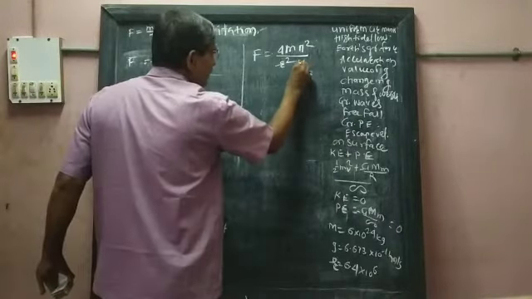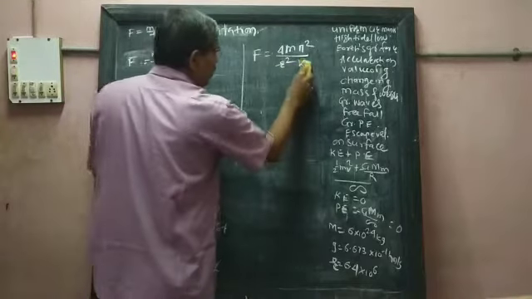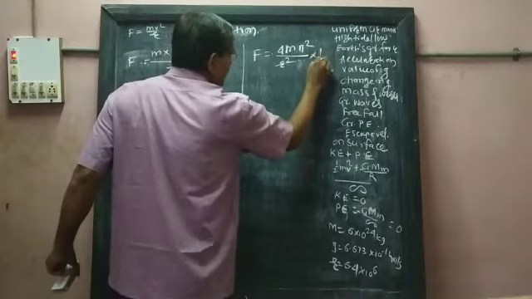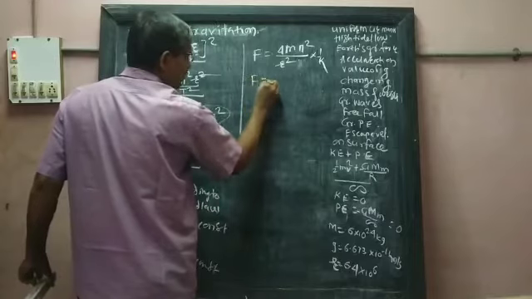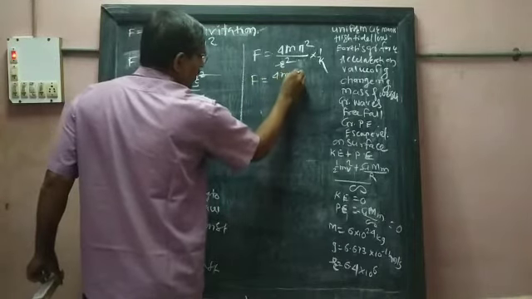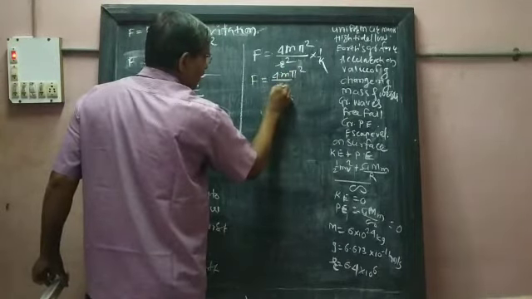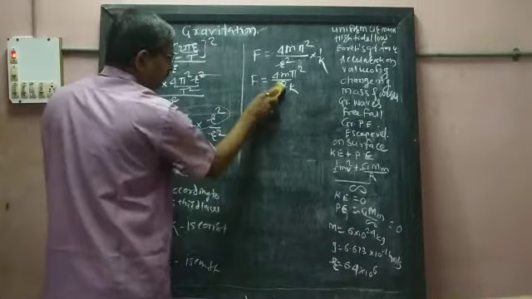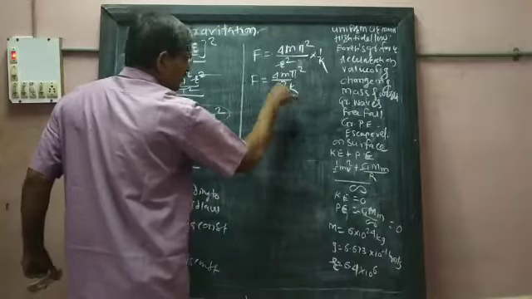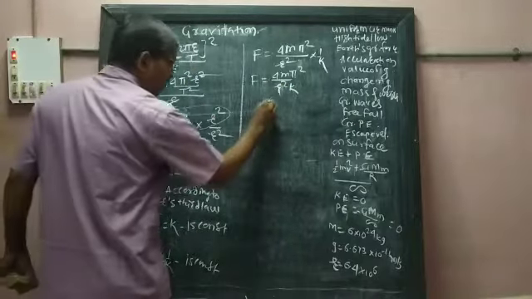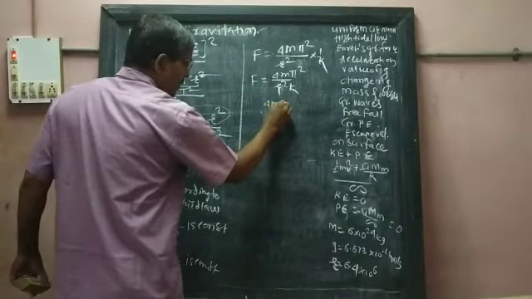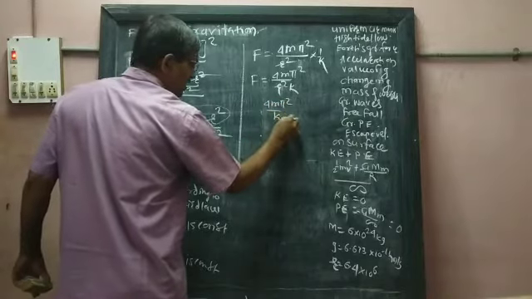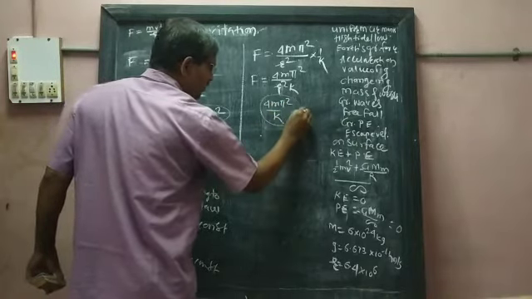I will write 1 upon k, and in one more step, 4m pi square upon r square k. Then here what happened? 4m pi square upon k. This full term is constant.